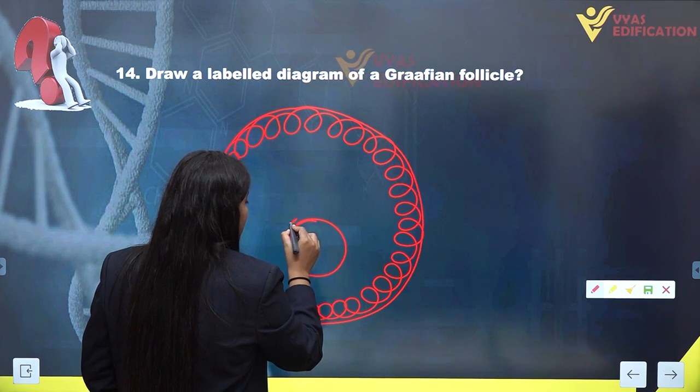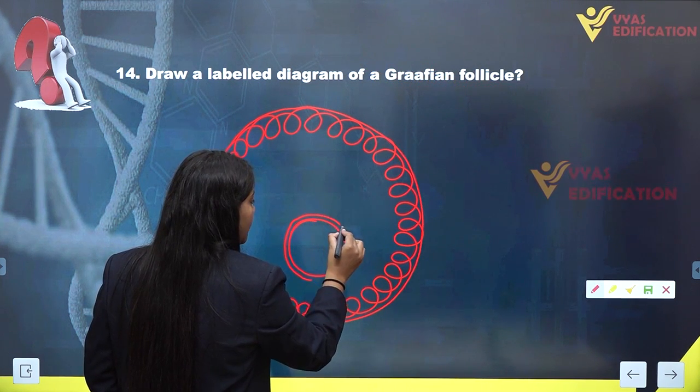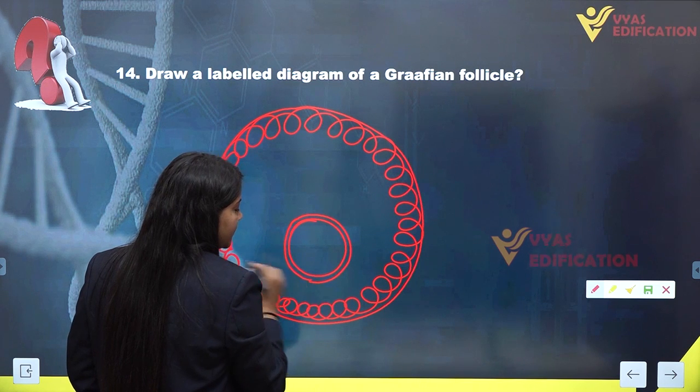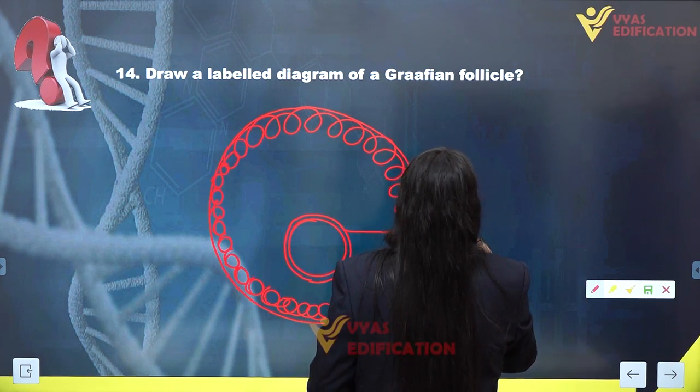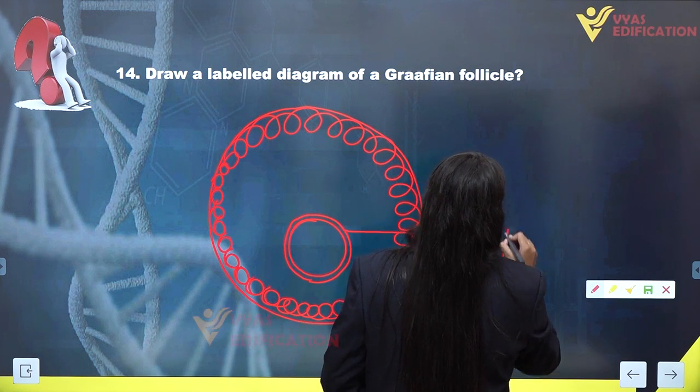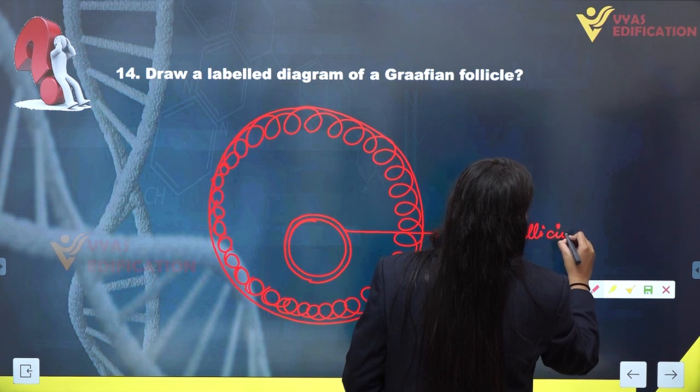The secondary oocyte has a layer surrounding it. This layer is a proteinaceous layer, known as zona pellucida.